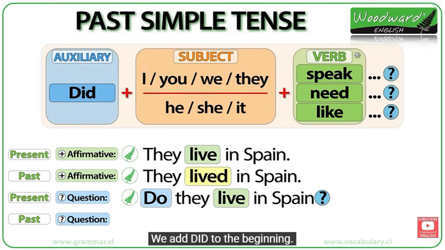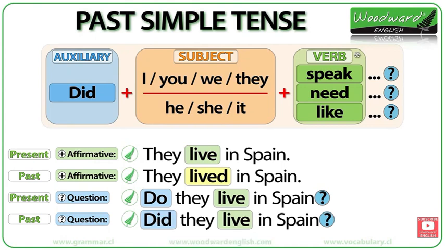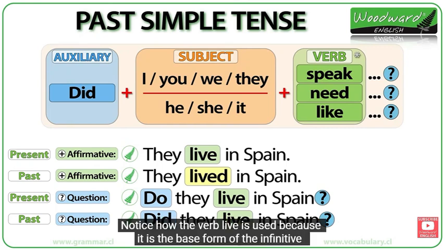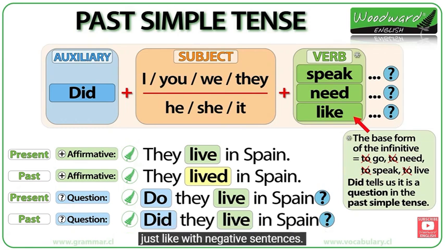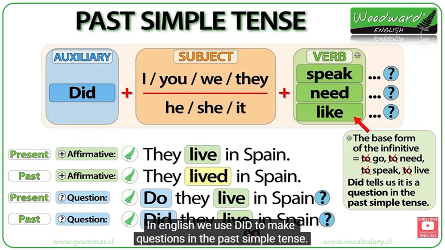We add did to the beginning. They lived in Spain becomes did they live in Spain? Notice how the verb live is used because it is the base form of the infinitive, just like with negative sentences. We do not say, did they lived in Spain? No. In English, we use did to make questions in the past simple tense.